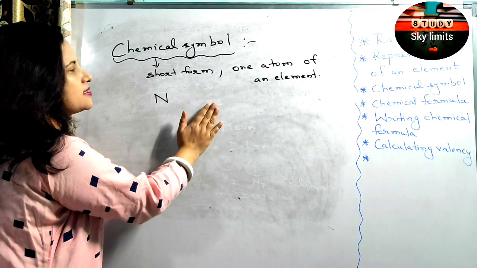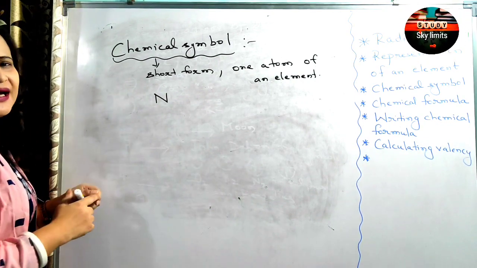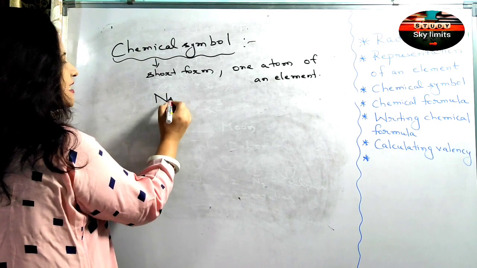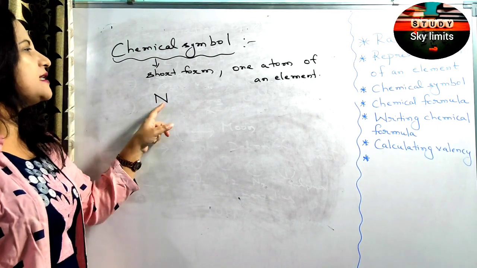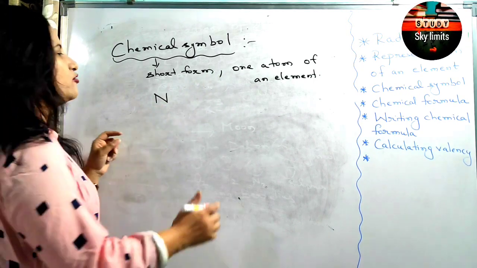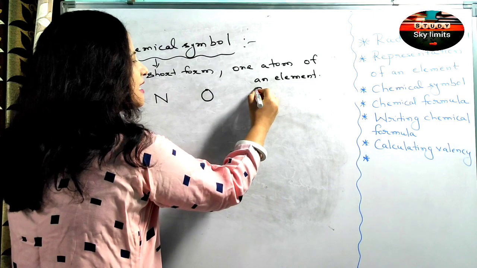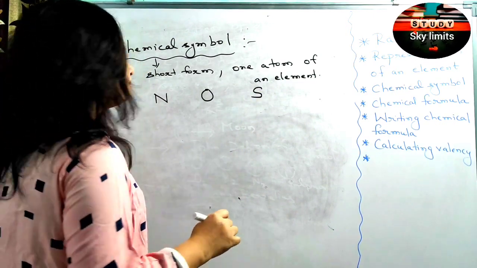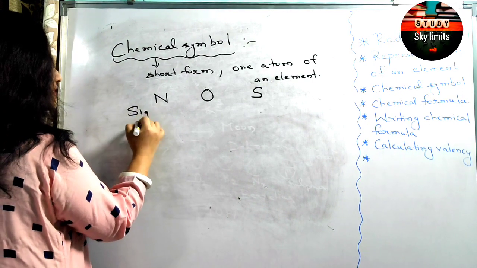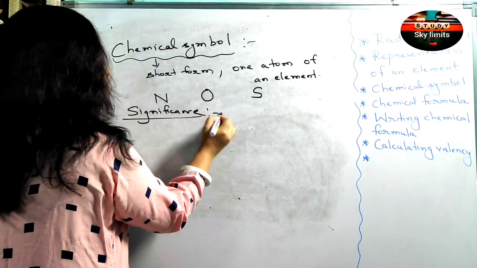For every element there is a symbol, a short form. So instead of writing the full name nitrogen, we simply write N. This N is a short form of nitrogen, and it stands for one atom of nitrogen. O stands for one atom of oxygen. S stands for one atom of sulfur, right? So what is the significance of a chemical symbol?